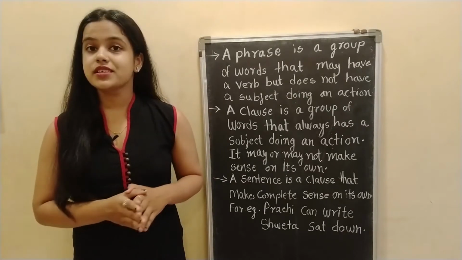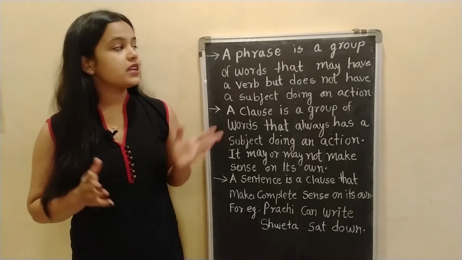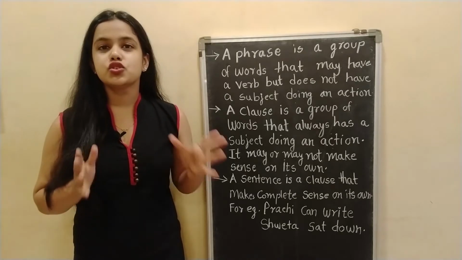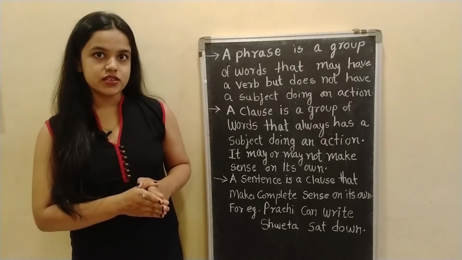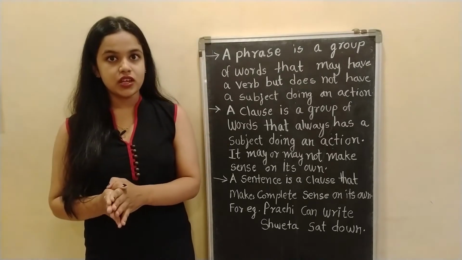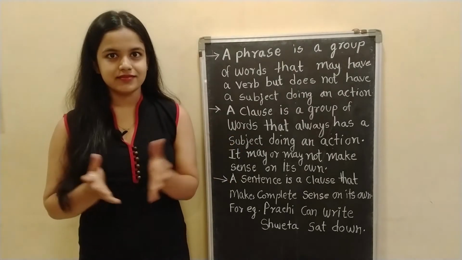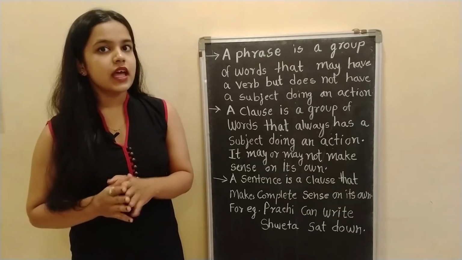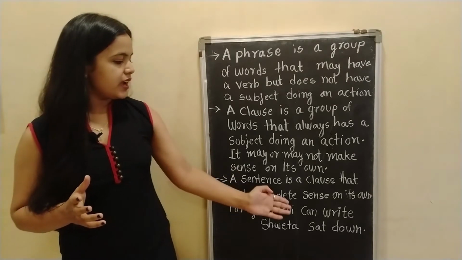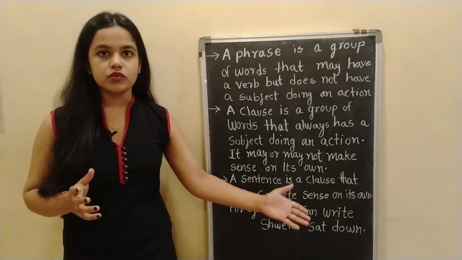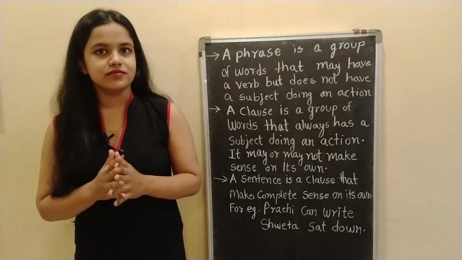So after reading those examples, we understood that a phrase is a group of words that may have a verb but does not have a subject doing an action. A clause is a group of words that always has a subject doing an action. It may or may not make sense on its own. A sentence is a clause that makes complete sense on its own. For example, Prachi can write. Shweta sat down. These are examples of sentences that make sense on their own.